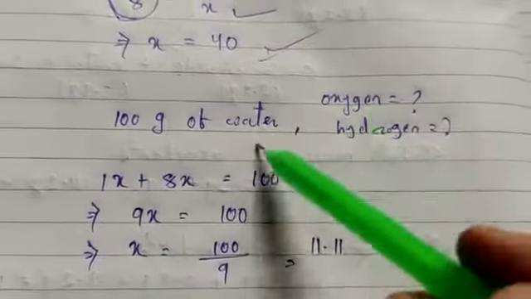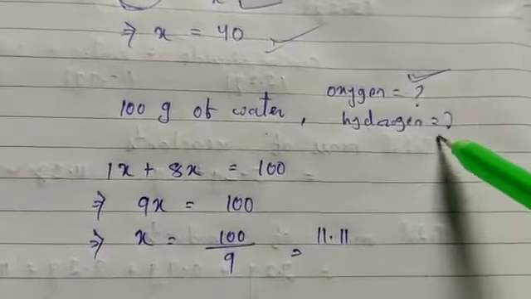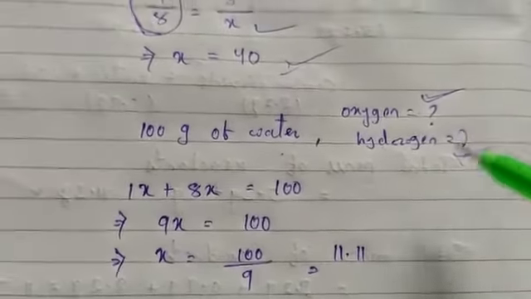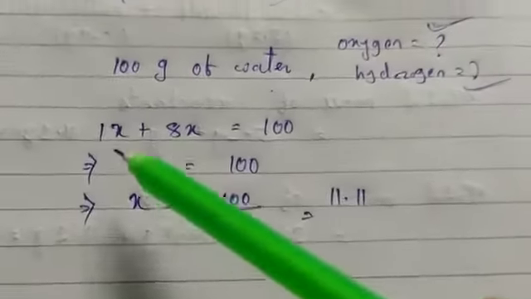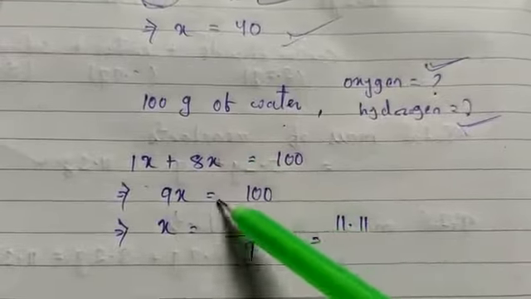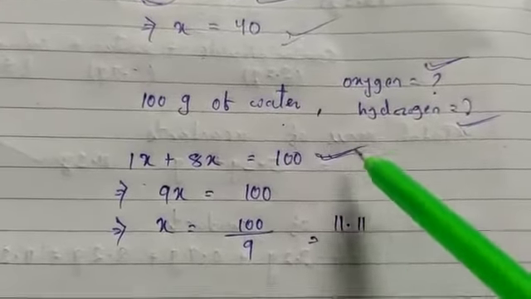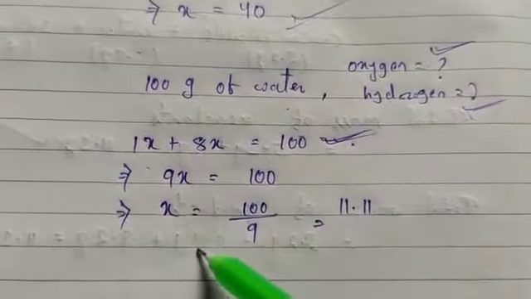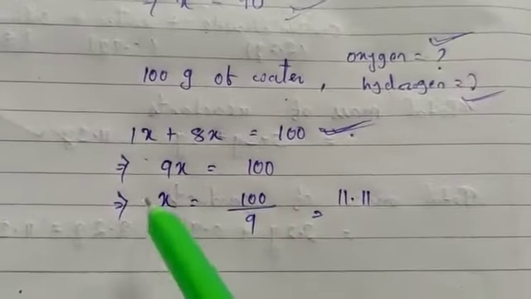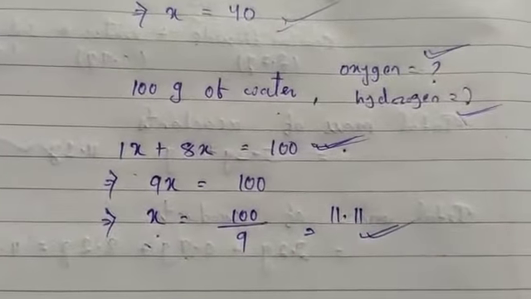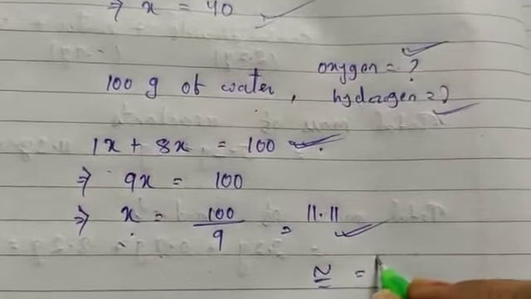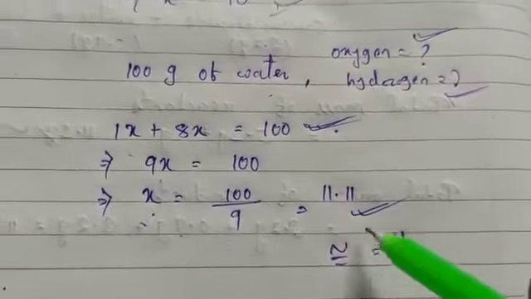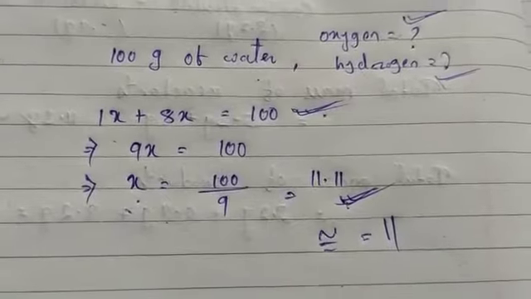If you decompose it, how much hydrogen and oxygen will you get? We have the fixed proportion 1:8, so x plus 8x equals the total amount of water, which is 100. We can calculate the value of x, which comes to 11.11. Approximately you can take 11, but the accurate value is 11.11.